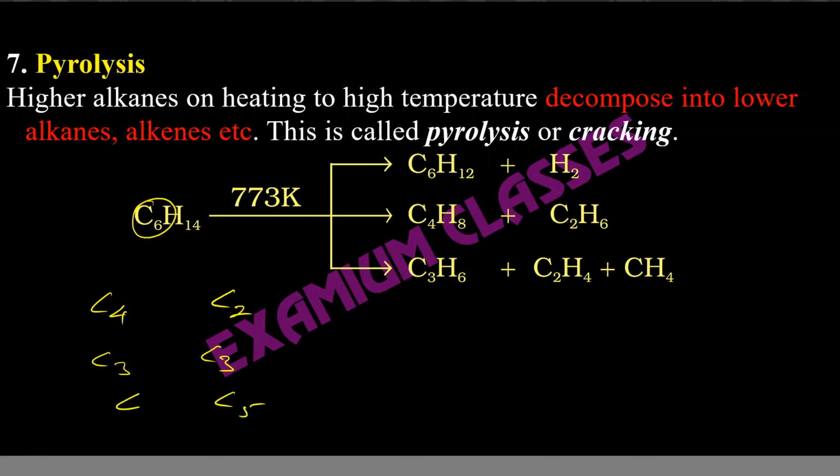Or there is a possibility you can have 3 carbon, 2 carbon, 1 carbon. The sum should be 6. So there are multiple possibilities. This process is known as pyrolysis: higher alkanes getting converted into lower alkanes or alkenes. This is also known as cracking.